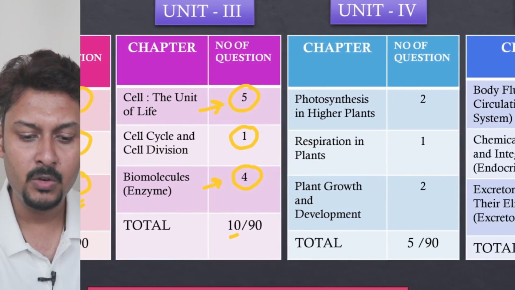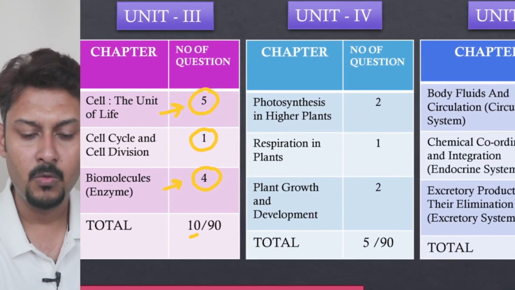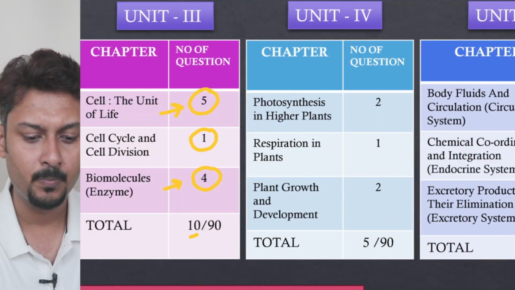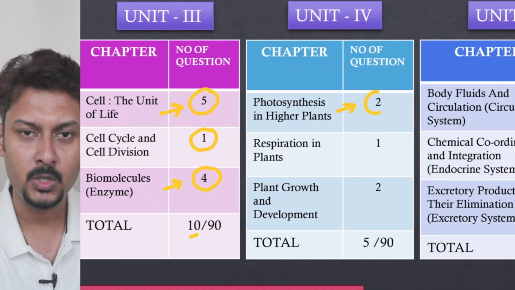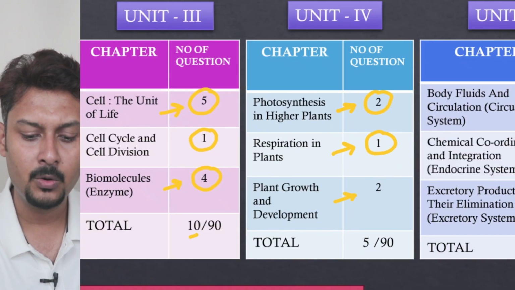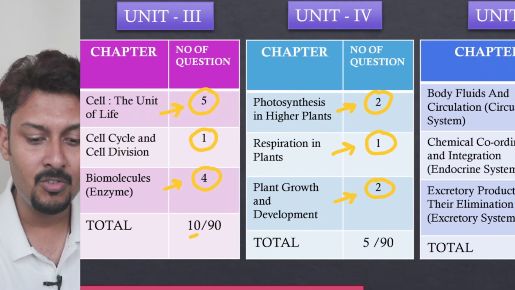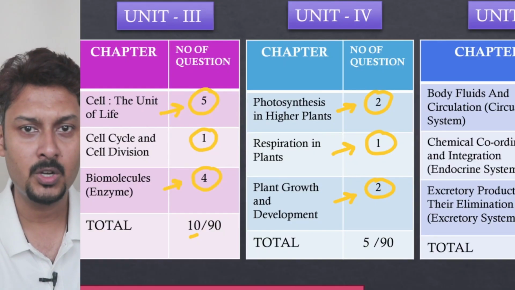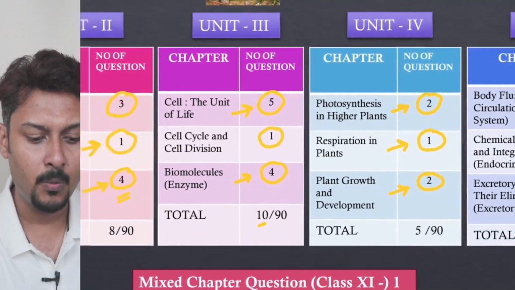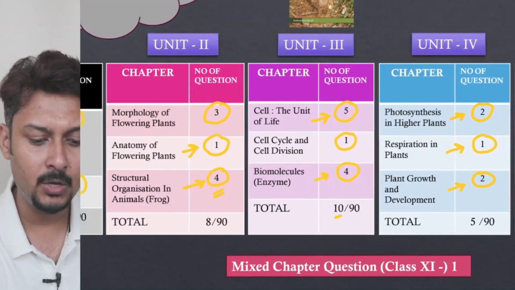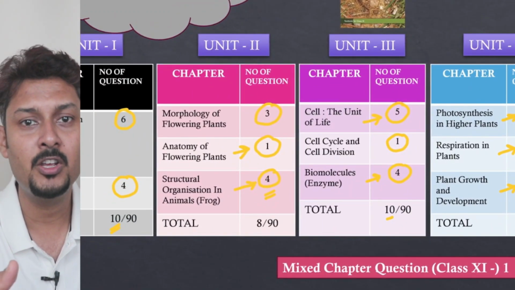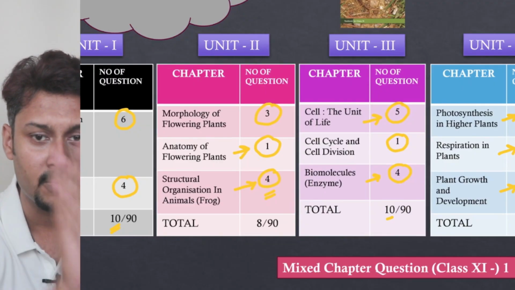If I go with unit 4, that means photosynthesis, respiration in plants and plant growth, the plant physiology portion: 2 questions came from photosynthesis, 1 question from plant respiration, and 2 questions from plant growth. But I was really surprised this time. From the plant physiology part a smaller number of questions were asked, whereas major questions came from unit 1 and unit 2. That much weightage was not there in earlier years.